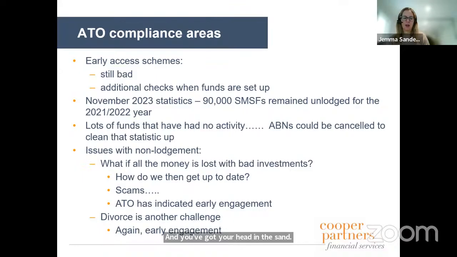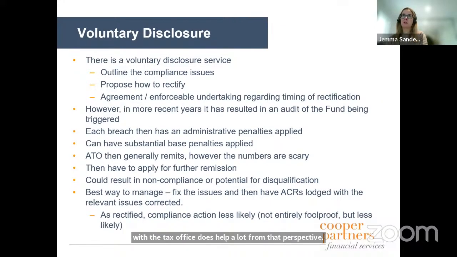So my advice, if in these sorts of scenarios, is early engagement with the tax office, where we encounter people who have been scammed. They've got no money left in their super. How do you deal with it? Usually the tax office is pretty pragmatic about that if you engage with them early. Likewise in divorce, because people don't want to sign anything, so stuff can sit there unlodged for years because people don't want to sign it. Again, that early engagement, letting them know, putting it on the file for the fund with the tax office does help a lot from that perspective. And I already mentioned the voluntary disclosure.